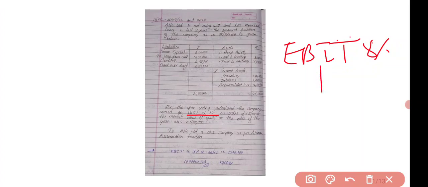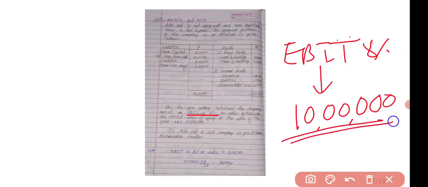For the year ending 31st March 2016, the company earned EBIT of 8% on sales of rupees 10 lakh. So what information have they given us here? EBIT is 8%. But of what? On sales. Sales value they have given us is 10 lakhs. On 10 lakhs we have to calculate EBIT at 8%. See here the calculation I have done. EBIT is 8% on sales, which means 10 lakh into 8%, that will be 80,000.